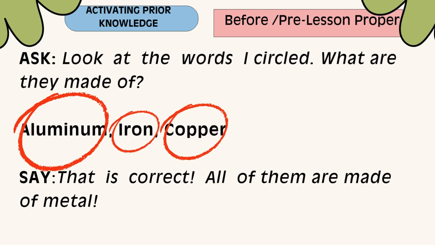Look at the words I circled. What are they made of? Aluminum, iron, copper. That is correct. All of them are made of metal.